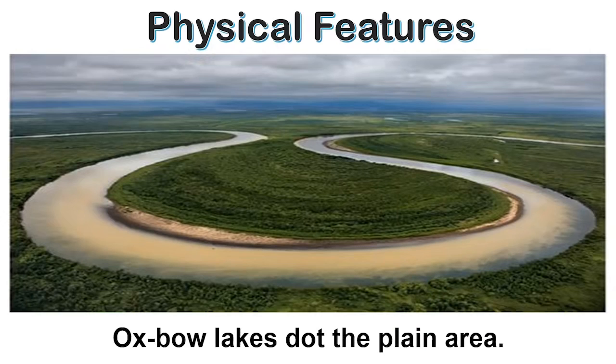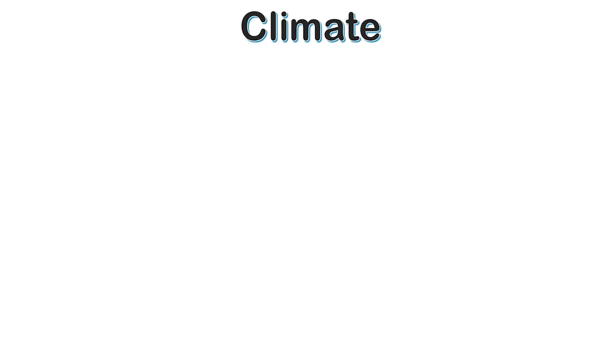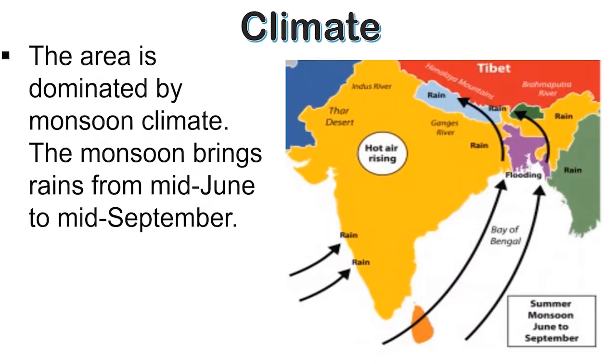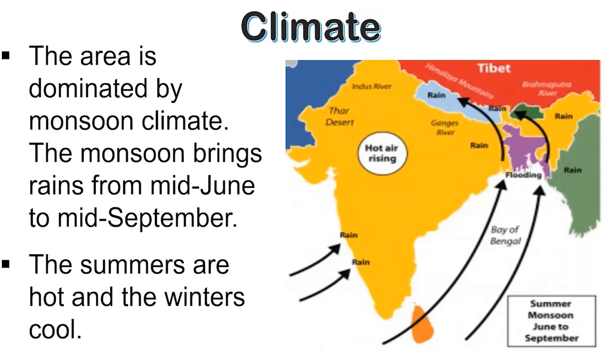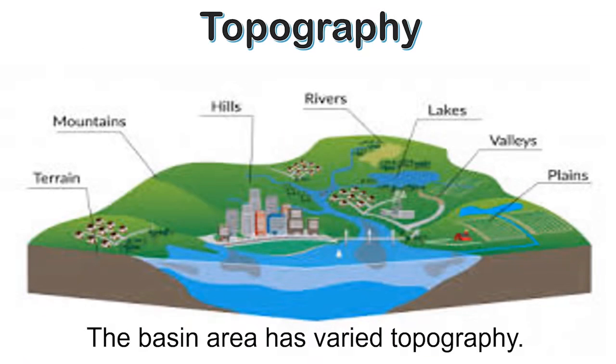Now we'll talk about the climate of the region. The area is dominated by monsoon climate. The monsoon brings rains from mid-June to mid-September. The summers are hot and the winters are cool. The basin area has varied topography.